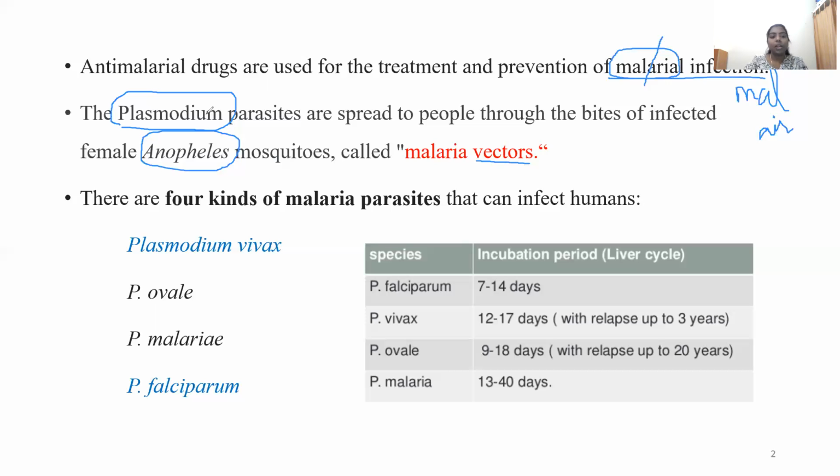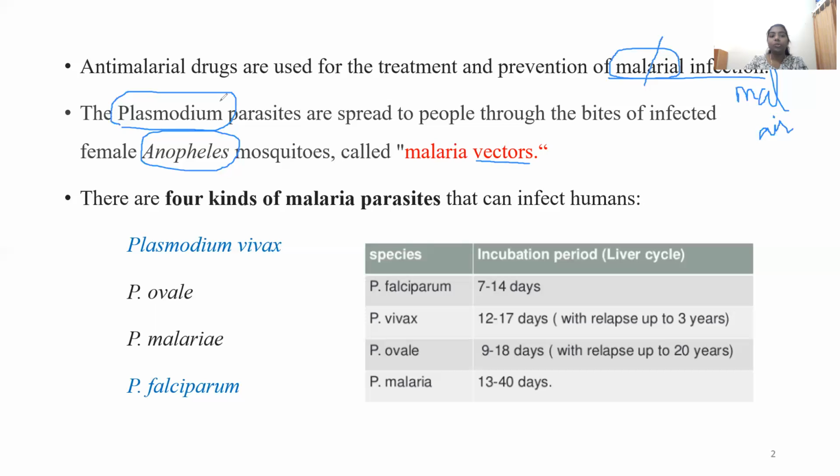But now we are studying this as a separate topic, and you can understand that malaria is an infection which is spread by the female Anopheles mosquito, carrying Plasmodium parasites and transmitting them from one person to another, acting as an effective vector or an effective carrier.